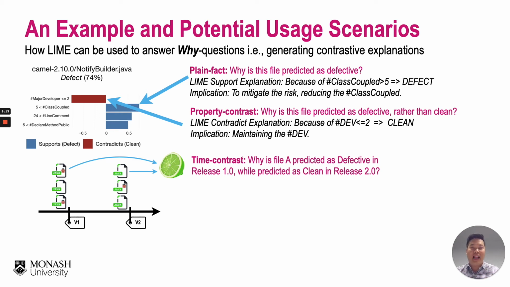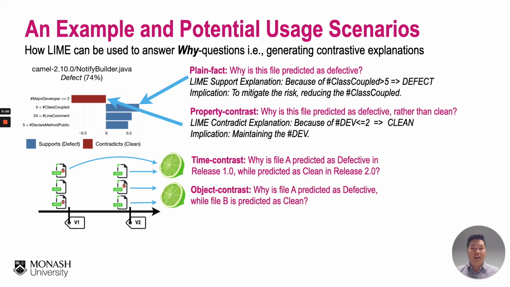If we apply LIME to the predictions of the same file but in different releases, we can better understand why this file is predicted as defective in release 1 but predicted as clean in release number 2. Finally, we can use LIME to understand the object contrast as well. Given the same release but different files, we can use LIME to explain why file A is predicted as defective, and why file B is predicted as clean.